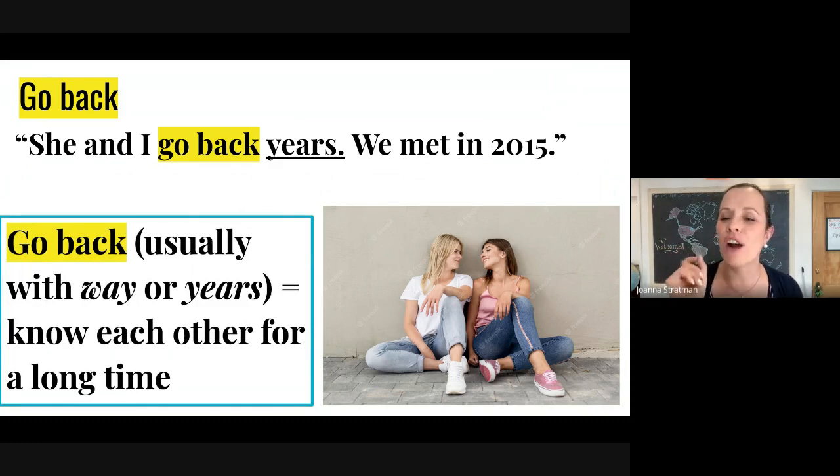You have been friends for a long time. So, for example, she and I go way back, or she and I go back years. That means that we have known each other for a long time, and we have been friends for that time.